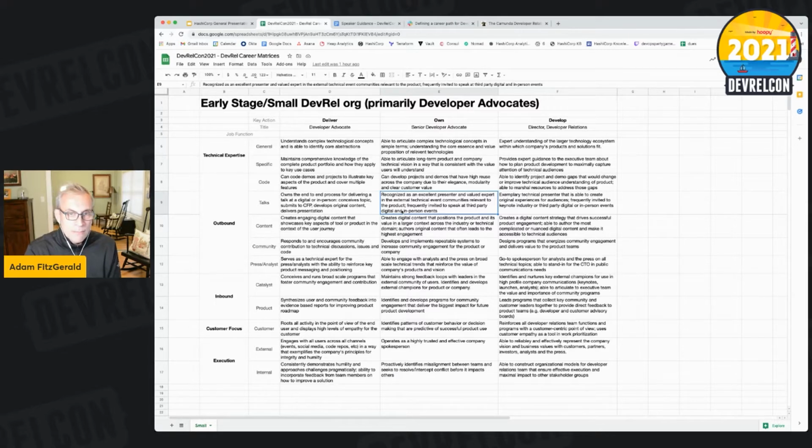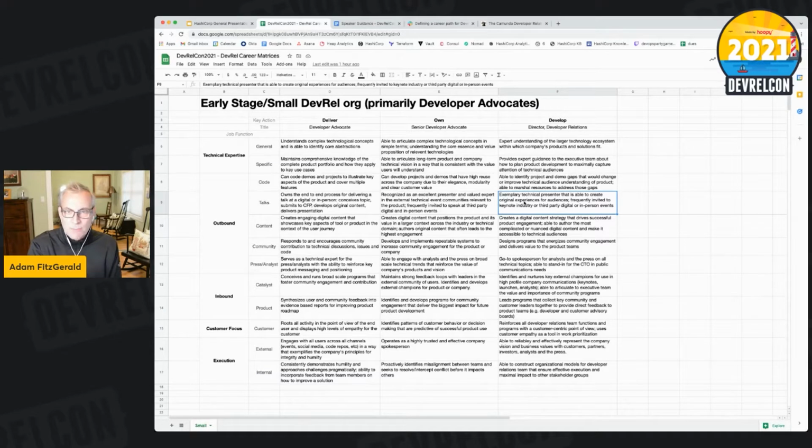And the biggest indication that that's true is also that they're going to be invited to speak at third-party events or industry events. And then at the director level, you should be really an exemplary technical presenter that's able to create original presentations to audiences, and you're invited to keynote, not just to deliver content. So you can see the progression from one column to the next.